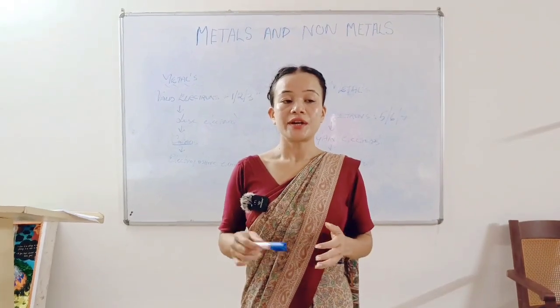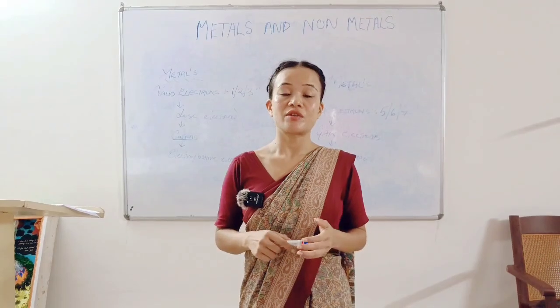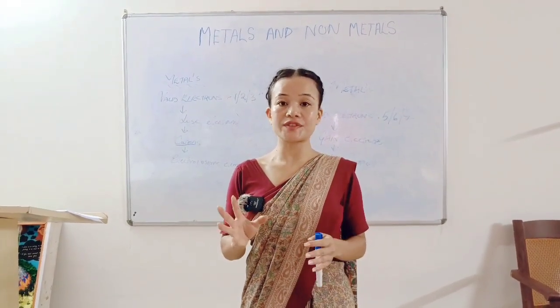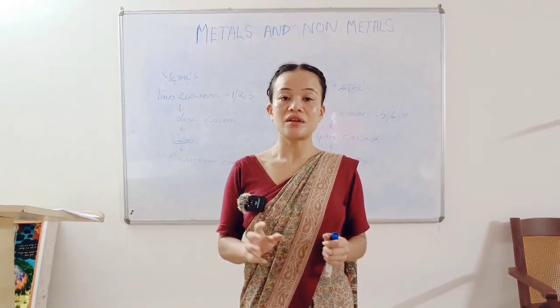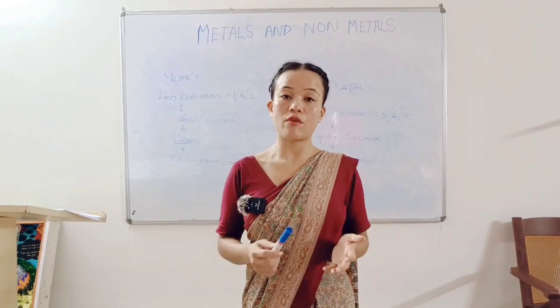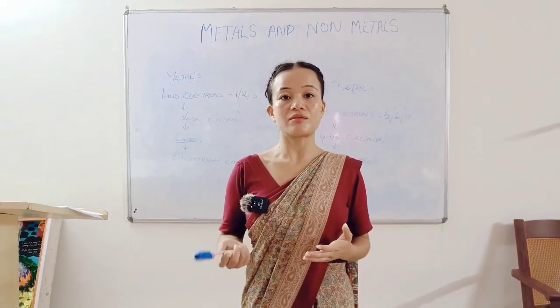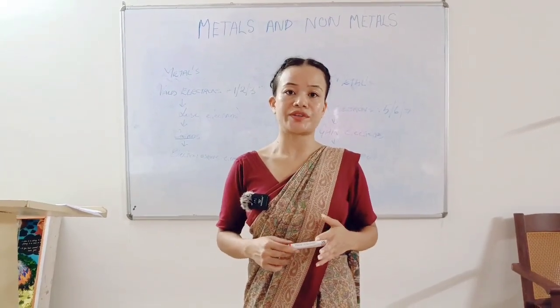Next, metals are rigid. What do you mean by rigid? Rigidity means that even if a force is applied to the metal, it doesn't change its shape or form. That is why it is known as rigid. And next, metals have a high boiling point.